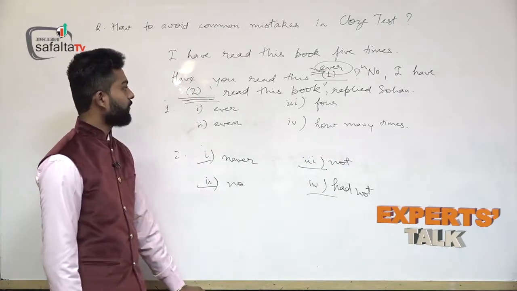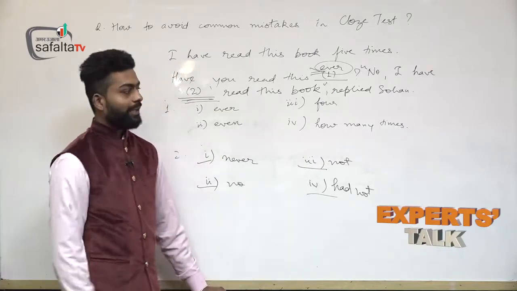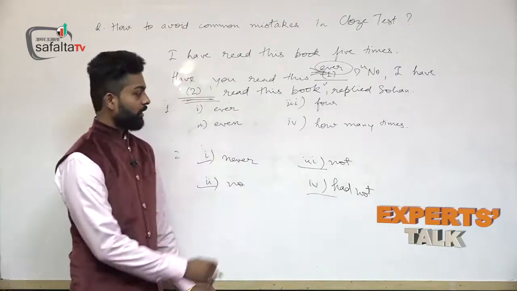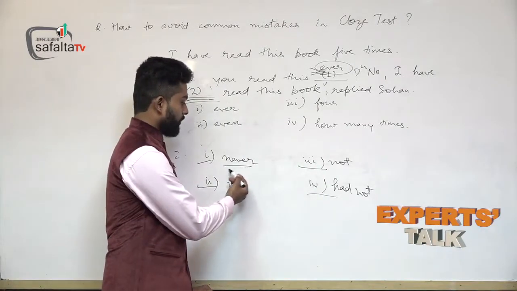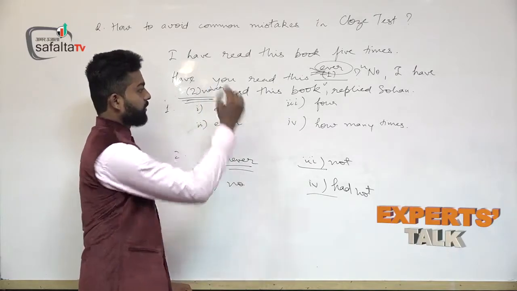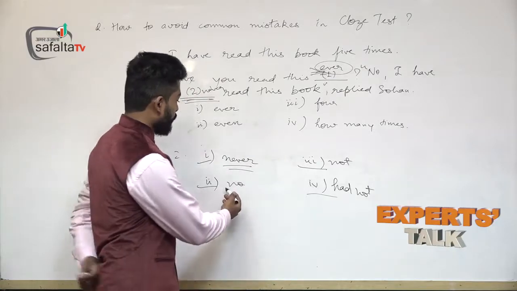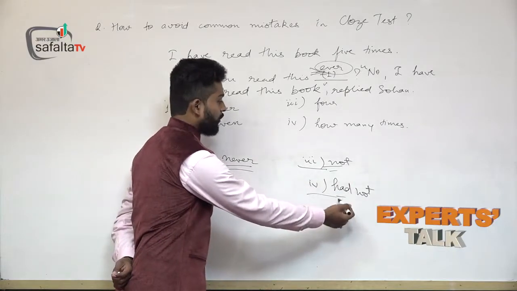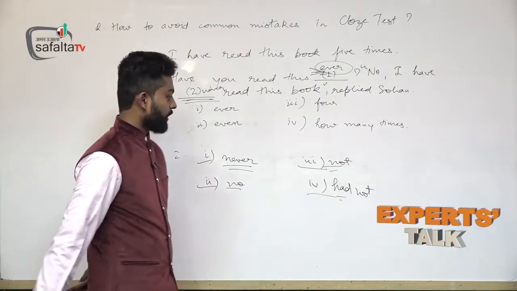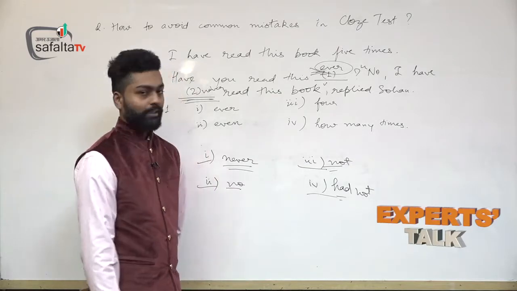The sentence here is, have you read this book ever? So you have to place a word that is exactly the opposite of the word ever, and the word opposite to ever is never here. No, I have never read this book, replied Sohan. This sentence makes sense, and if you place no, not or had not here in this blank, then this will completely make a different sense, or it will be grammatically incorrect.